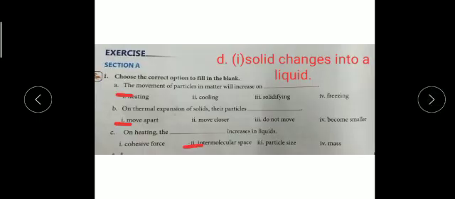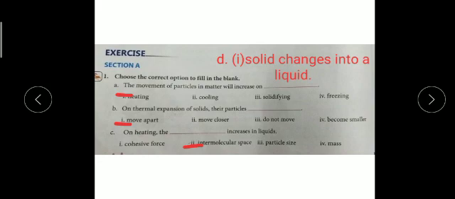Next is choose the correct answer, which is given on page number 50. Right, children? The first exercise is choose the correct option. We have 4 MCQ type questions. The first one is the movement of particles in matter will increase on heating. I have explained the concept, what is the effect of heating on solid, liquid and gases.